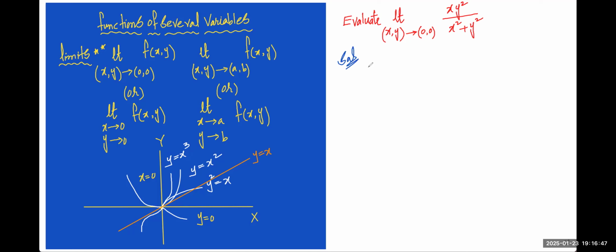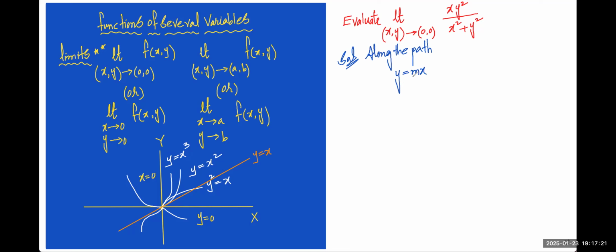What I am doing here is, a question may arise in your mind: sir, I am getting confused, should I take the path y equal to x square, or y square equal to x, or y equal to mx? Which one should I take? There is always confusion. So I am telling you a standard way. You should always take the first path along y equal to mx. This is your standard path. Always we take this as the standard path.